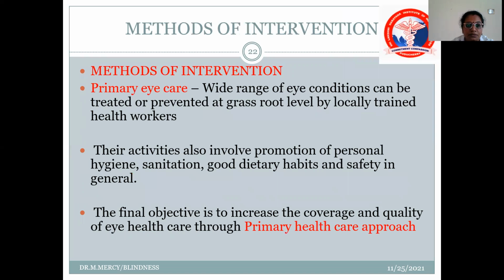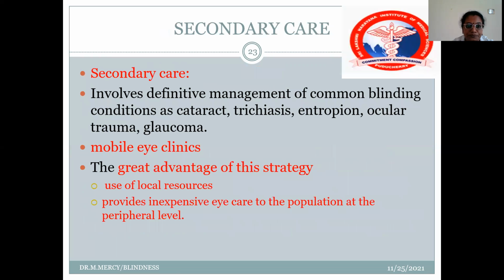Okay. So the modes of intervention: in primary eye care, what you can do is mainly treat the eye conditions at the grassroots level. That is the primary prevention, mainly by personal hygiene, sanitation, and good dietary habits, and also the safety measures we have to follow. So the final objective is mainly to increase the coverage of health facilities and the quality of eye care settings, mainly through the primary healthcare approach.